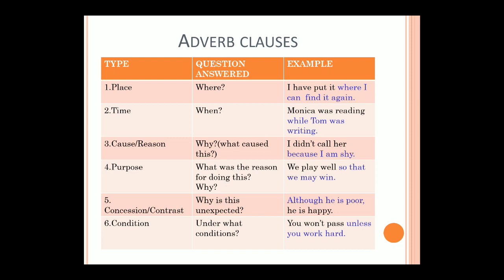Then cause and reason, you need to ask why. Then purpose, again why, but what was the reason for doing that. Concession and contrast, opposite ideas, you can ask why is this unexpected. When two opposite ideas are placed in one sentence, that is contrast.